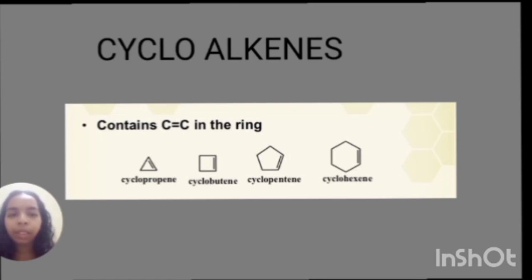The first structure is cyclopropene, with a double bond inside the ring, and the next example is cyclobutene, which also has a double bond. Likewise, in all four examples a double bond is present inside the ring. So if an alkene in a cyclic structure has a double bond inside the ring, that is known as a cycloalkene.